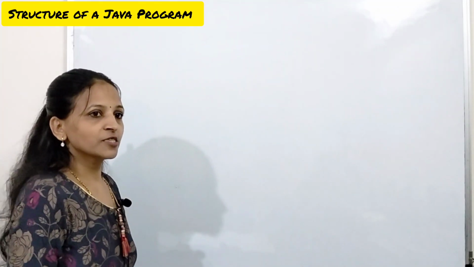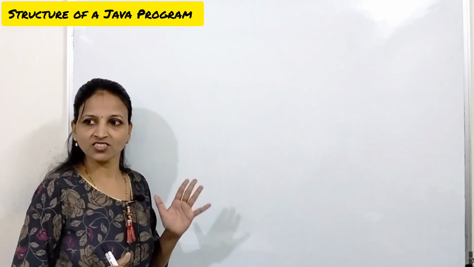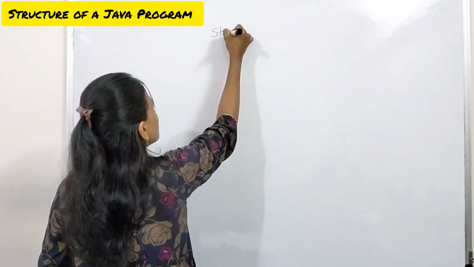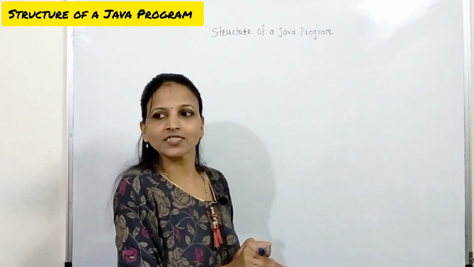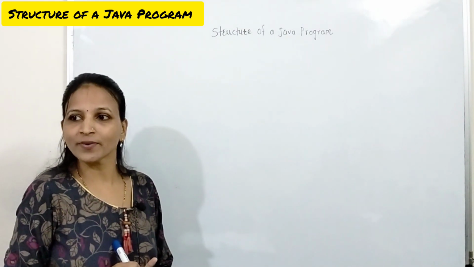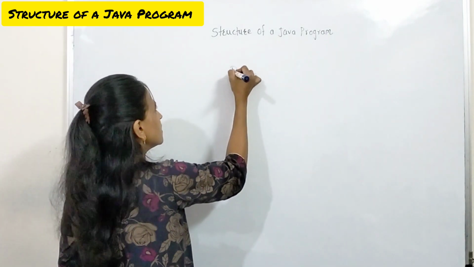See, I am going to explain the structure of a Java program. Whatever sections you have to include while writing a Java program, those are inside this structure. Now, the structure of a Java program. The first section is always the documentation section. Here you can write documentation about that program. That is the first section.